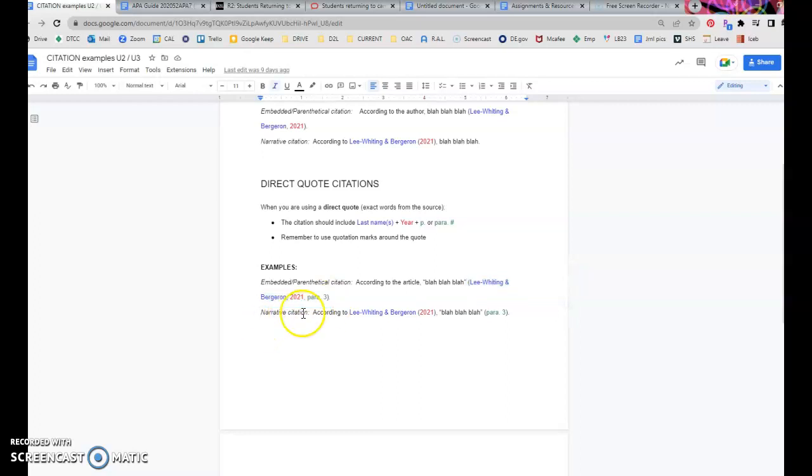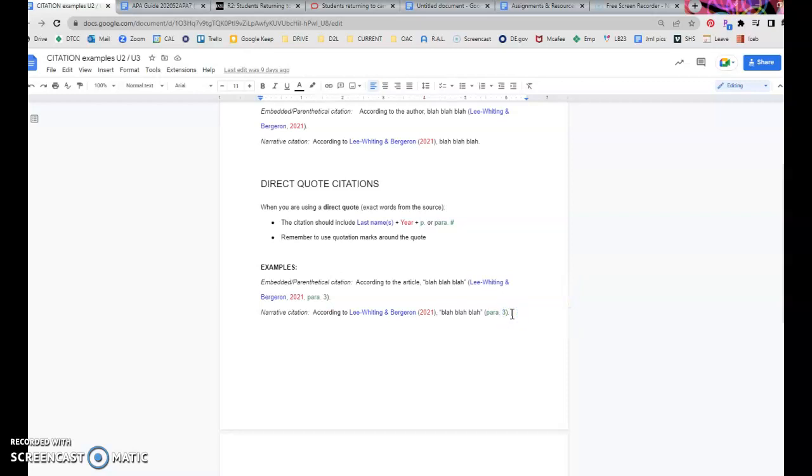The narrative citation, again, is very similar to the one that we did up here. According to Lee Whiting and Bergeron, 2021, blah, blah, blah. But we've added quotation marks because these are the direct words of the author, and we've added the paragraph number where we found the quote to the end of the sentence. The period still goes after the closing parenthesis in almost all of these examples.